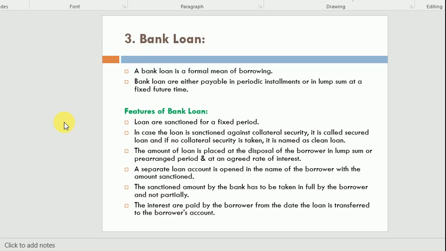Clear? Like there is a 3 lakh loan, so you will take this 3 lakh loan completely, no installment. Before that, I say that this should be taken in installment, but no, this should be taken as a lump sum. Installment will be taken only in cash financing. The bank loan should be taken as a lump sum. Like you take a loan of 5 lakh, so you will take the 5 lakh loan completely. Clear?